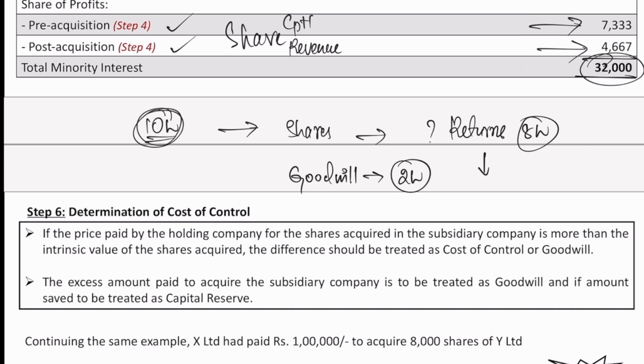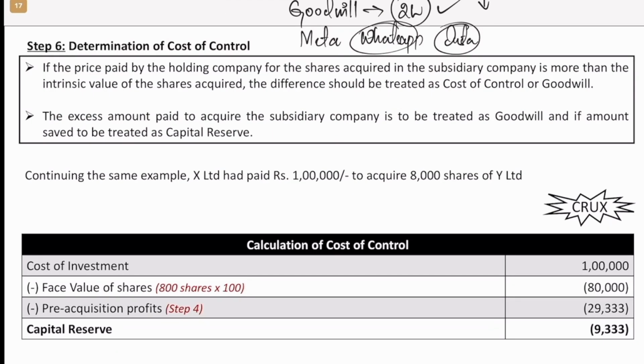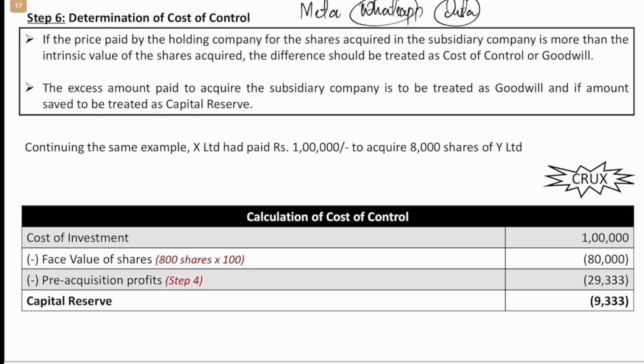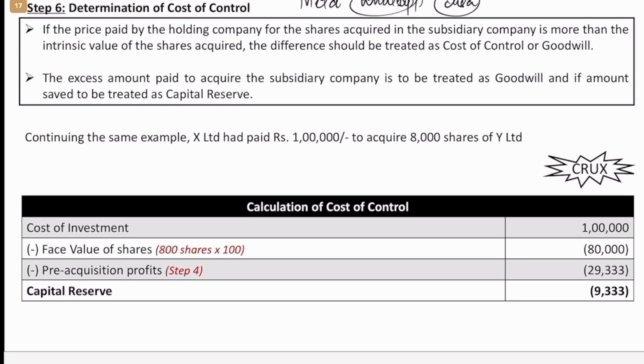Even though the company is worth rupees 8 lakhs, we paid 10 lakhs because we thought in future this company will benefit us, like what Meta did with WhatsApp or even Insta. In both these cases the company paid far more than their worth, so that is nothing but goodwill. Okay, so because they realized that it will benefit them in future, and it did obviously. So that is what we do in case of determination of cost of control.